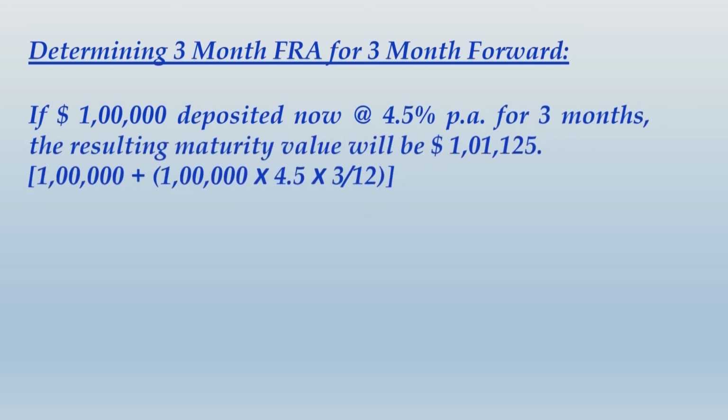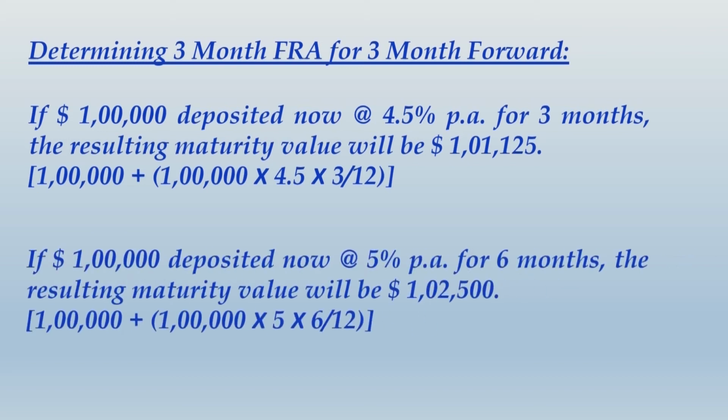If $1 lakh is deposited now at 4.5% per annum for 3 months, the resulting maturity value will be $1,01,125. You know how it is being computed and the working has been shown over there. If $1 lakh is deposited now at 5% per annum for 6 months, the resulting maturity value will be $1,02,500, and that will again be worked out by taking the principal plus interest. So write up this much and then I take you ahead. And if you have already done it, just verify that you have done the calculations correctly.